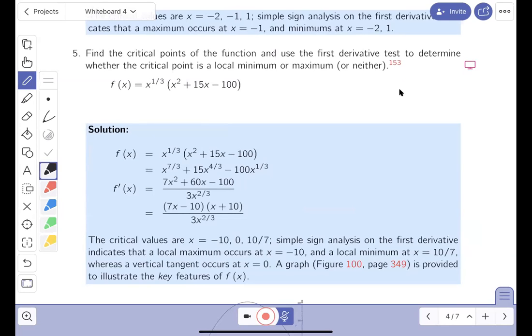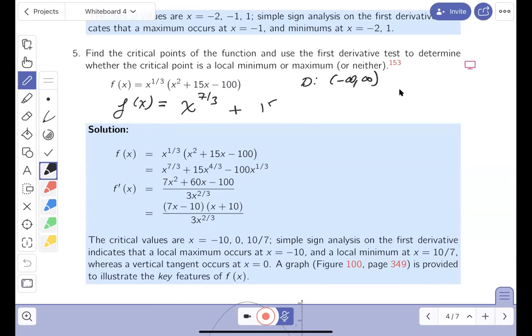The domain of the problem is all real numbers. All right. It's a difficult curve, though. I'm not saying it's not. What I would do, though, I would not do anything except simplify the problem. And the way I would do that is I would just simply say f of x. I would actually multiply this out first because it makes it easier for me to do that. And how do you multiply that? x to the 1/3 times x squared. You have to add the exponents together. So that's going to be what? 1/3 plus 2. Well, 2 is 6/3. 6/3 and 1/3 is 7/3.